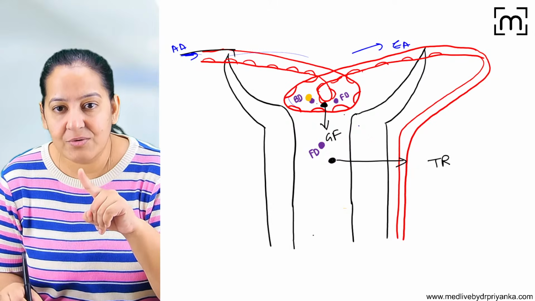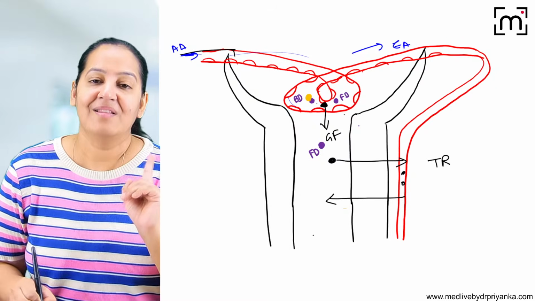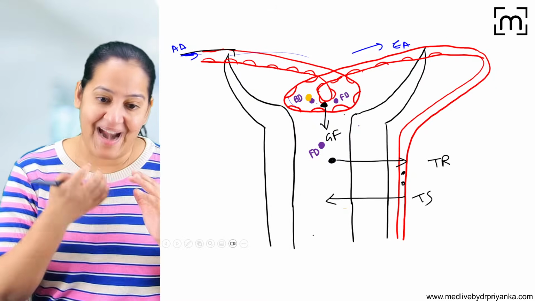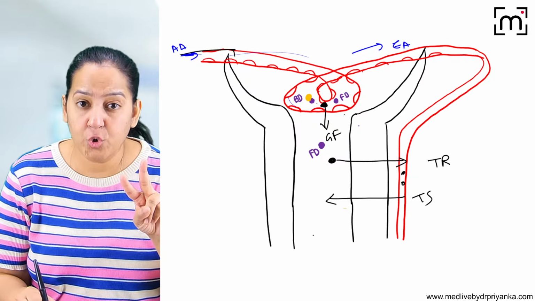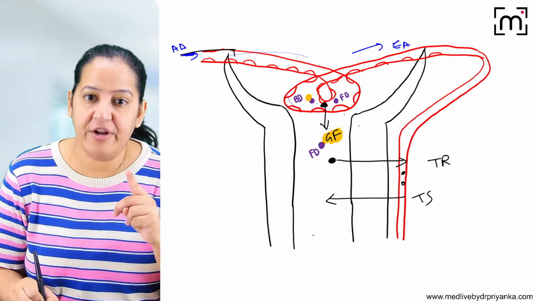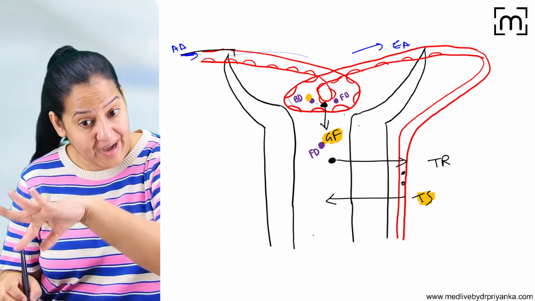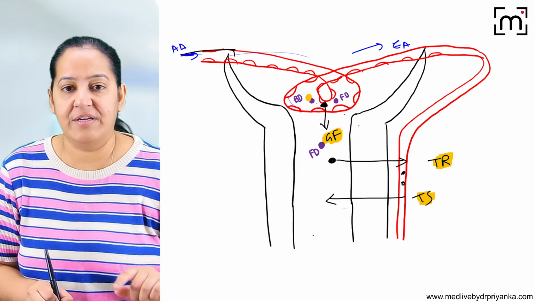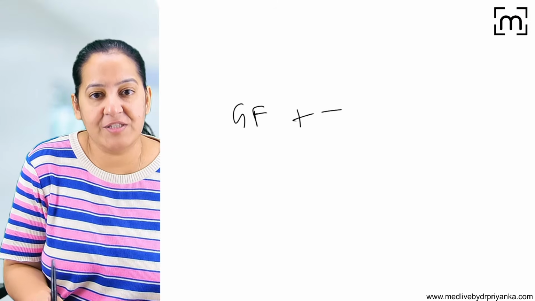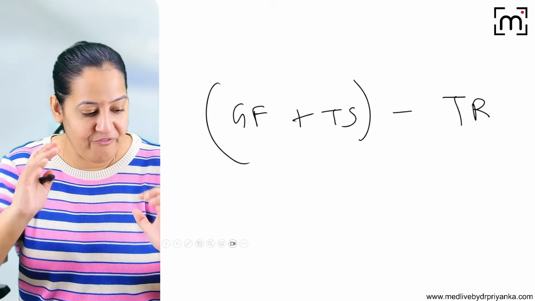And after that, it is here in the blood now. And after that, it is coming back in the urine. This is known as tubular secretion. So again, it is adding in the urine. So my point is that out of the 3 things, 2 are adding in the urine: glomerular filtration and tubular secretion. Look at the arrows. They are coming in the urine. And one thing is subtracting from the urine, that is tubular reabsorption. So finally, what is excreted in the urine? It is the summation of glomerular filtration plus tubular secretion. From this, I will subtract tubular reabsorption. This is the formula of excretion.